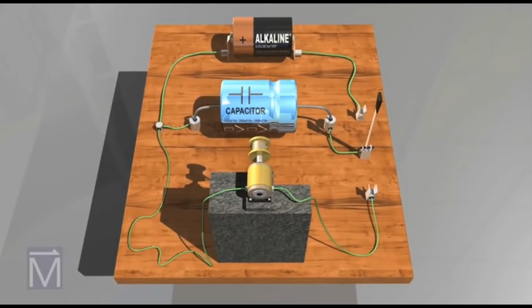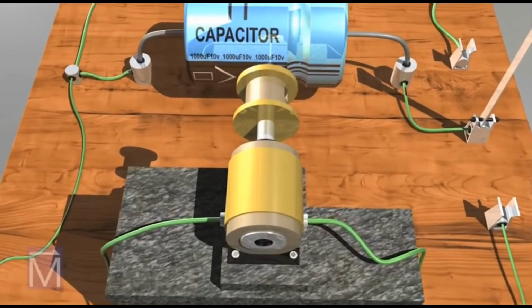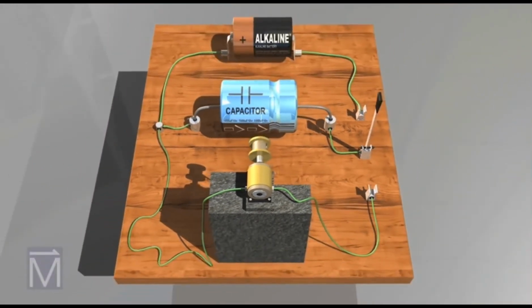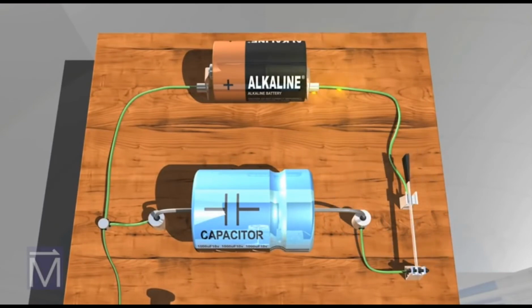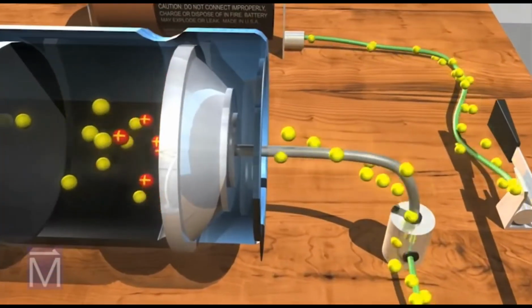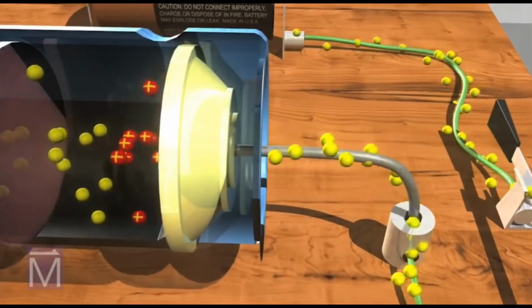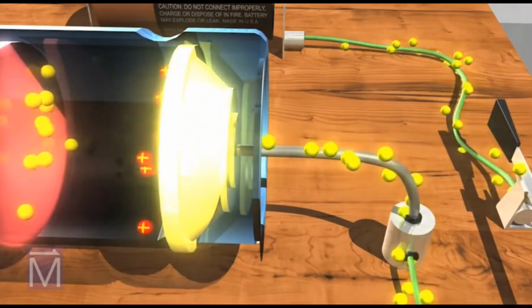Capacitors can be useful for storing and quickly discharging electricity, so you can power, for example, an electric motor, as we'll show here. First, we need to charge the capacitor. By closing the switch, we create a circuit that includes both the capacitor and the battery. Electrons flow from the battery to the capacitor, where they are stored. Here, a yellow glow represents the increasing charge held by the plate.